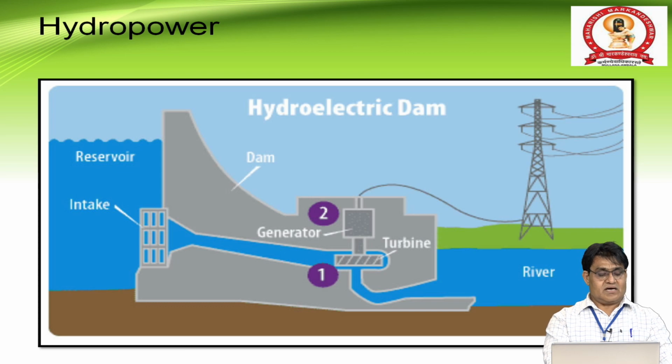This is the figure of how a hydropower plant works. On the left-hand side is the reservoir of water that comes from the intake gate. That water flows from the dam from a high altitude and goes onto the turbine blade. The turbine blade converts the kinetic energy of the water into mechanical energy. This mechanical energy is further converted into electrical energy, with alternating current, AC, by the generator.